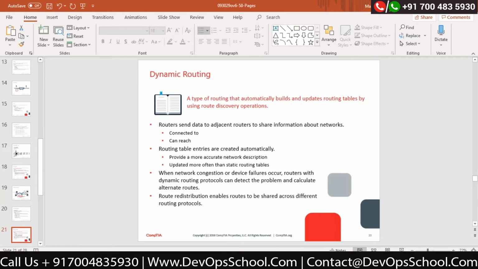Correct? Now, on the other hand, there is one more process, dynamic routing. Dynamic routing is completely automatic. Correct? It will find the route automatically based on the metrics which we have. Correct? Routers can update each other.